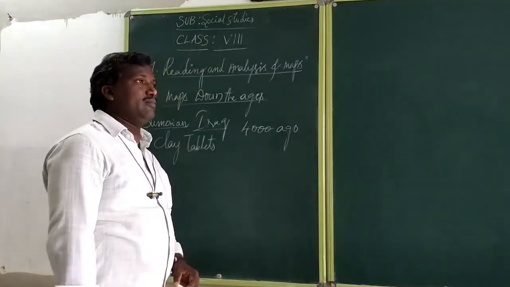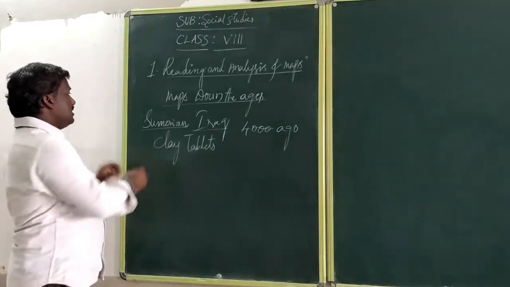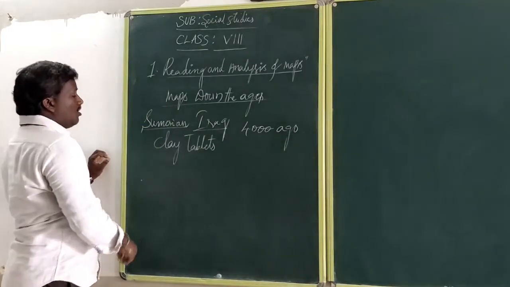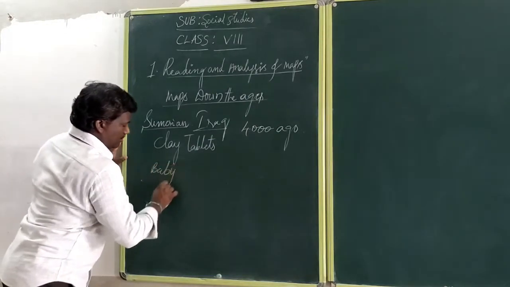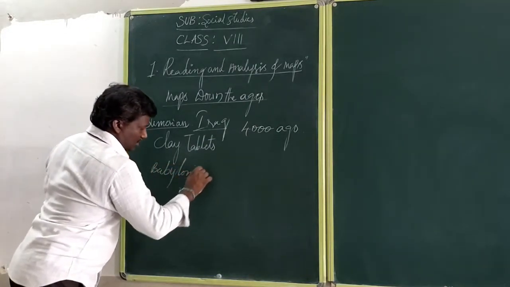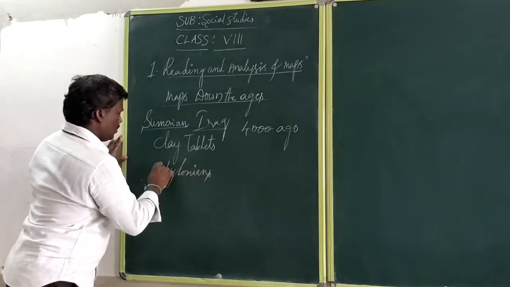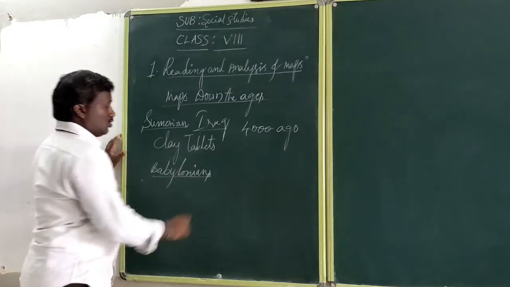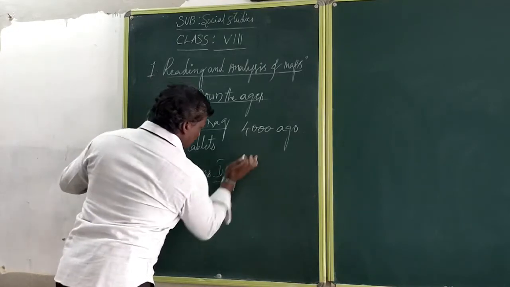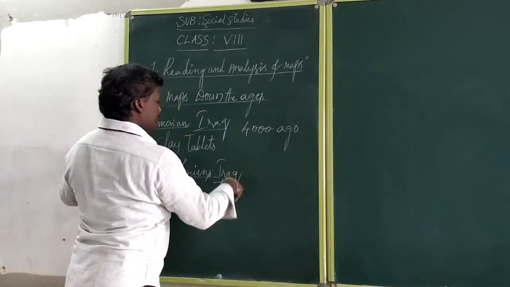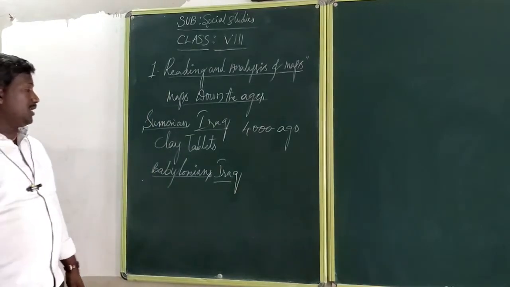Now at the same time, after the Sumerians there are also the Babylonians. See, Babylonians also prepared the map. They also belong to Iraq. The Babylonians mainly we can come to. They were also Iraq members.